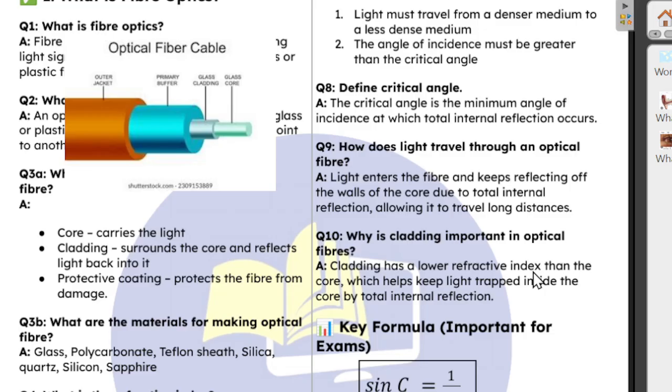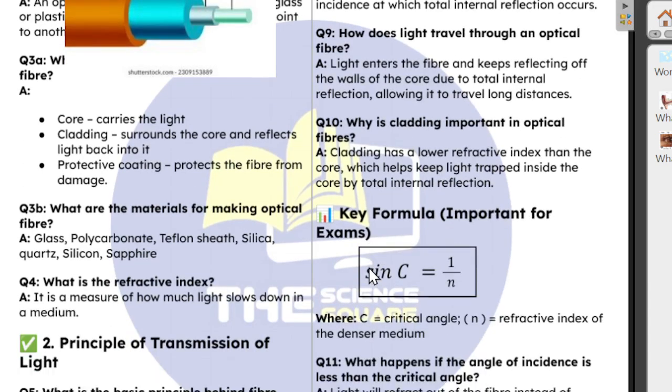So when light wants to travel from the core to the cladding at an angle greater than the critical angle, it keeps bouncing off, which helps keep the light trapped within the core so that the light is not lost. Because of total internal reflection, the light will be able to travel a very long distance.